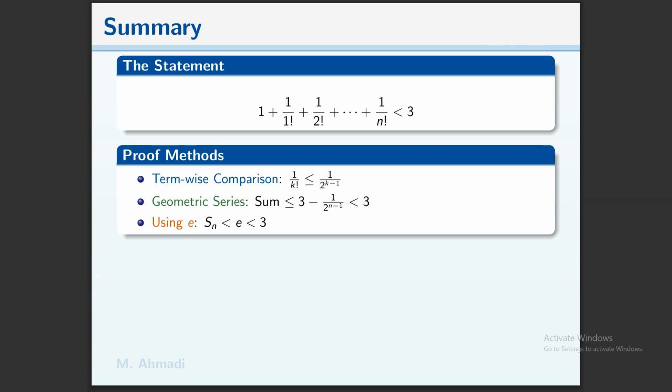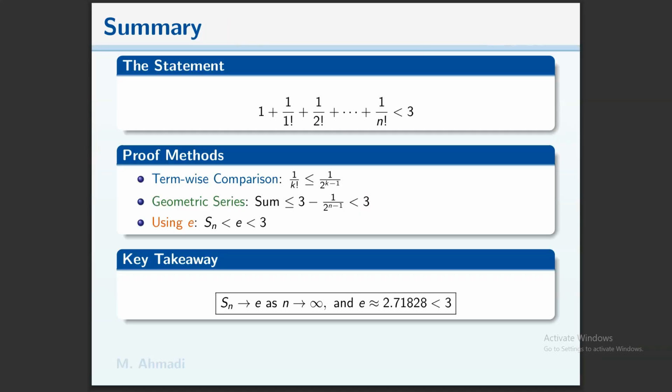We can also use that Sn is less than e, which is less than 3. When n goes to infinity, Sn goes to e, which is approximately 2.71828, less than 3.